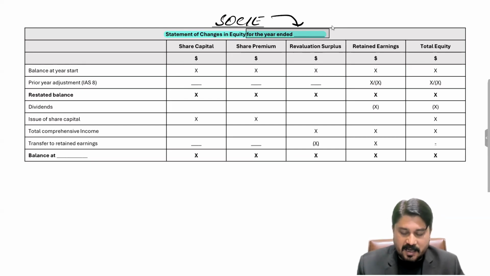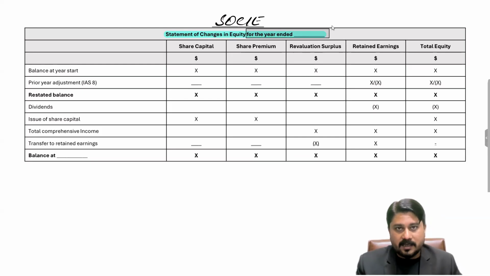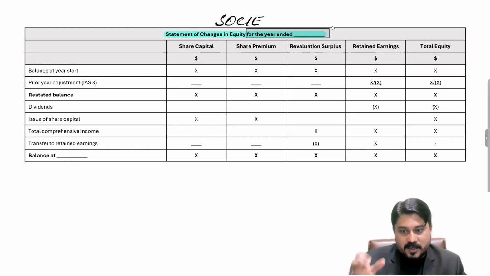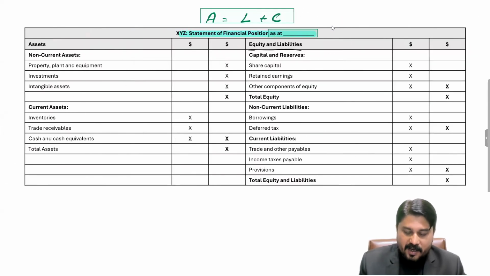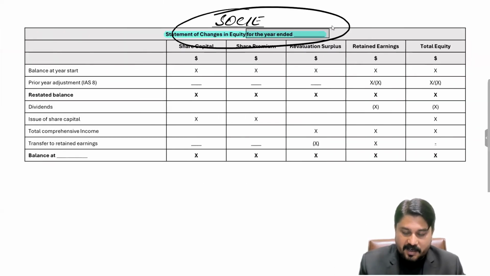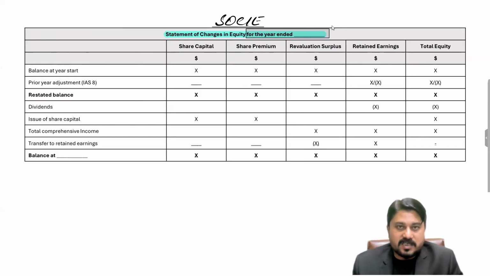The statement of changes in equity is to be prepared for showing the whole year transactions. So that's the reason we use the term for the year end date. A statement of changes in equity is not prepared for any specific date. For any specific date, there is only the balance sheet which is prepared, wherein we show the yearly activities. So we use the term statement of changes in equity.